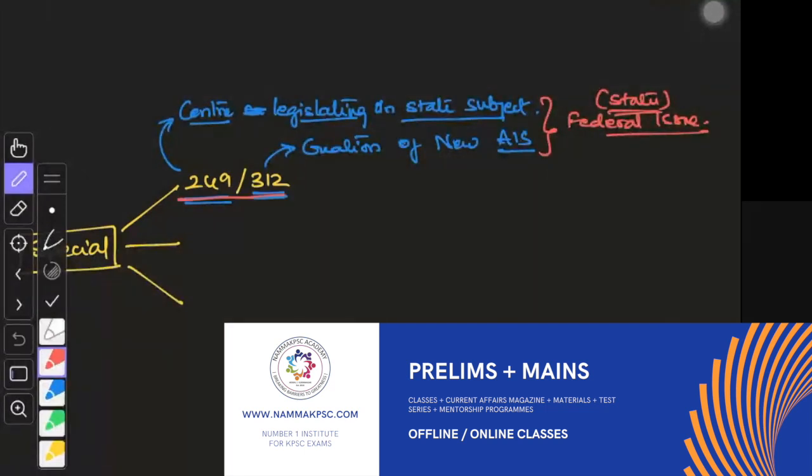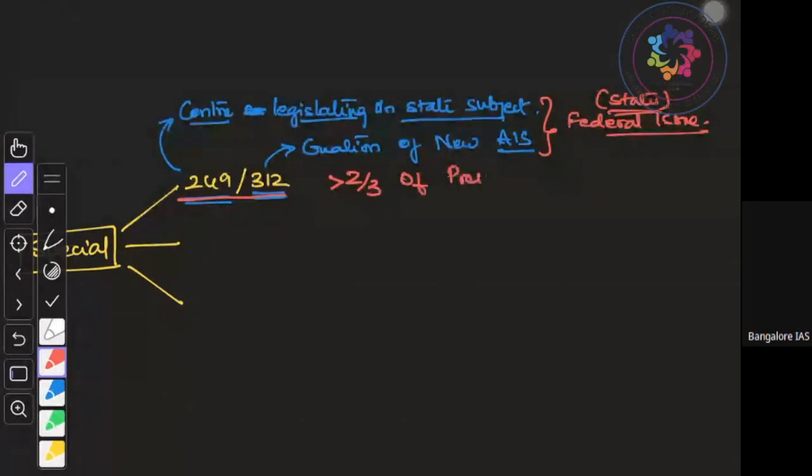So under Article 249 and Article 312, a special majority is required, that is, more than 2/3 of present and voting.